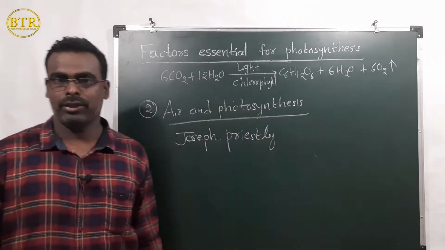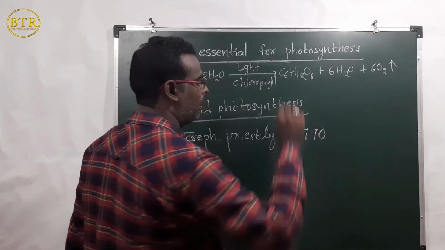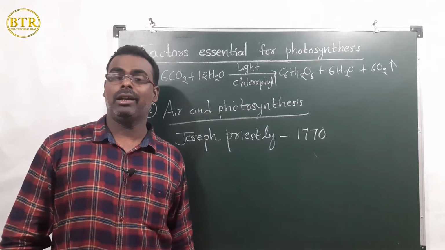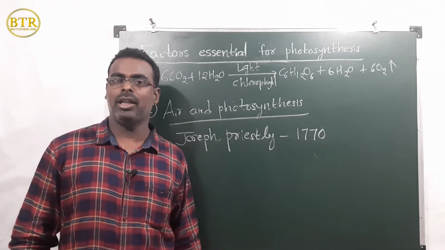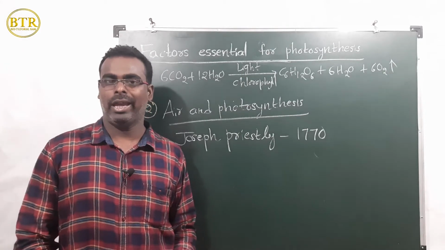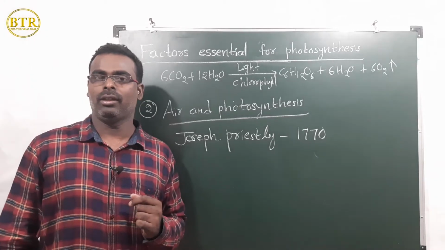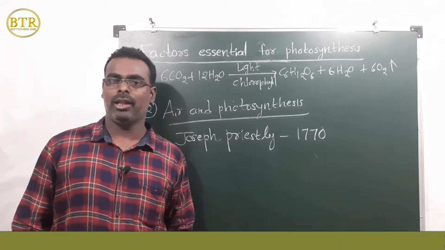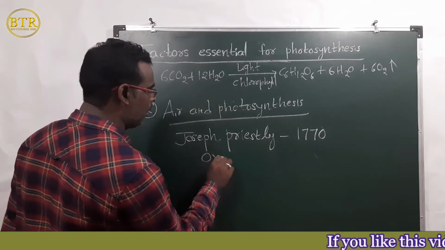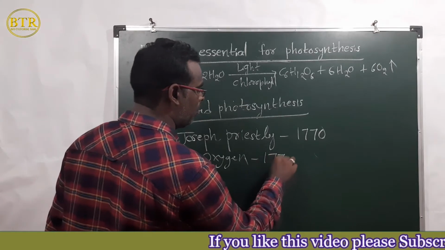Joseph Priestley, in the year 1770, conducted a series of experiments, and he found that air is very important for plant growth. At that time, Priestley did not know about photosynthesis. Priestley discovered oxygen gas in 1774.